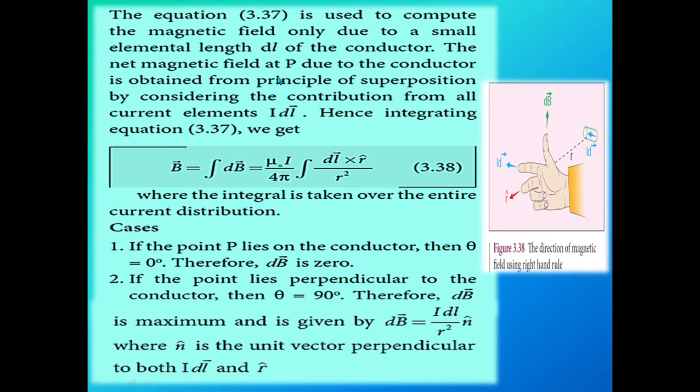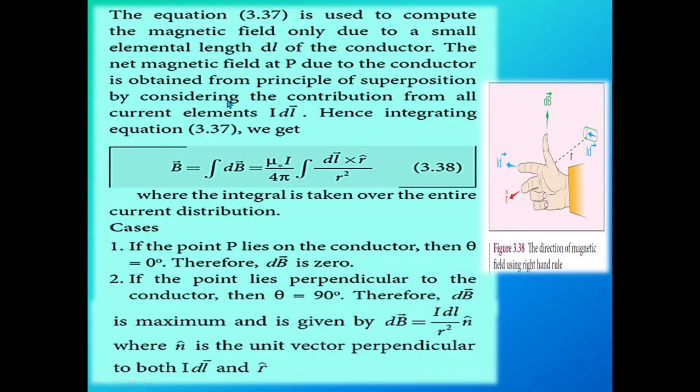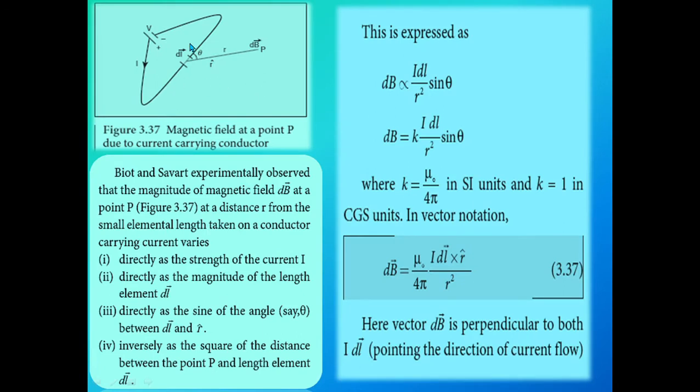The net magnetic field at point P due to the conductor is obtained from the principle of superposition, by considering the contribution from all current elements I dl vector.